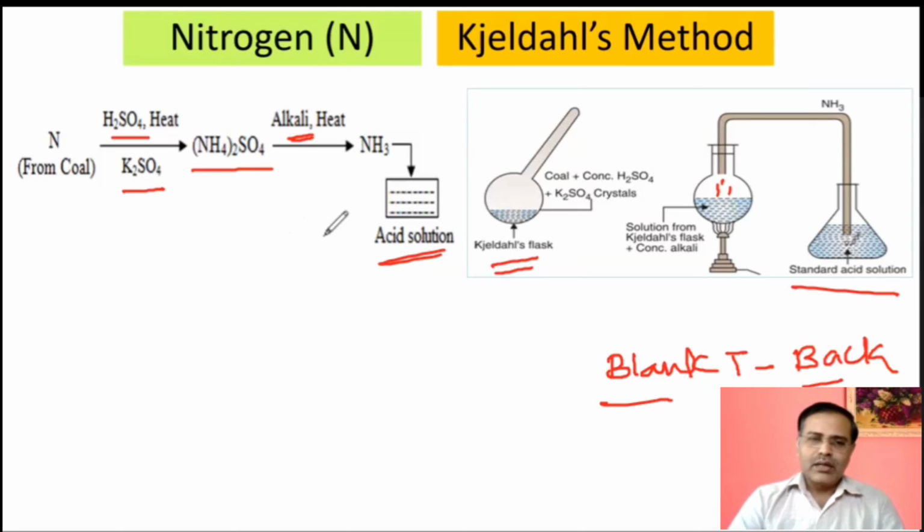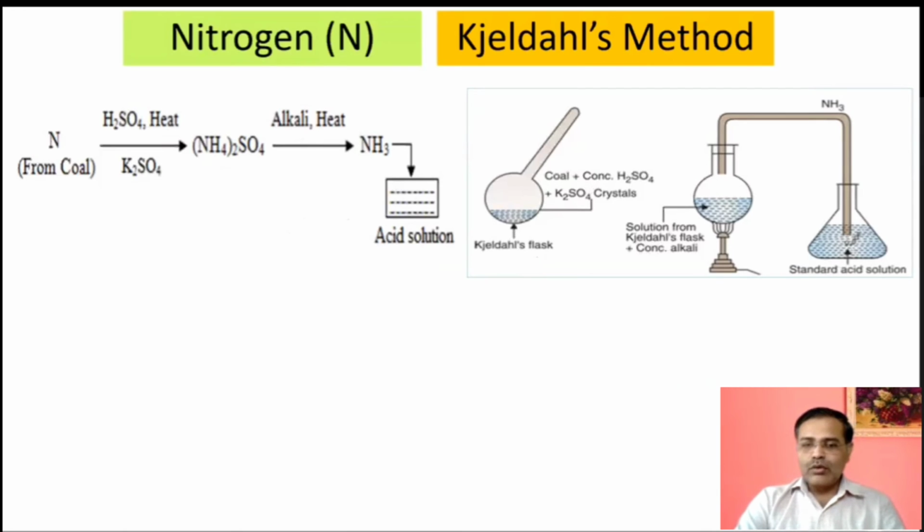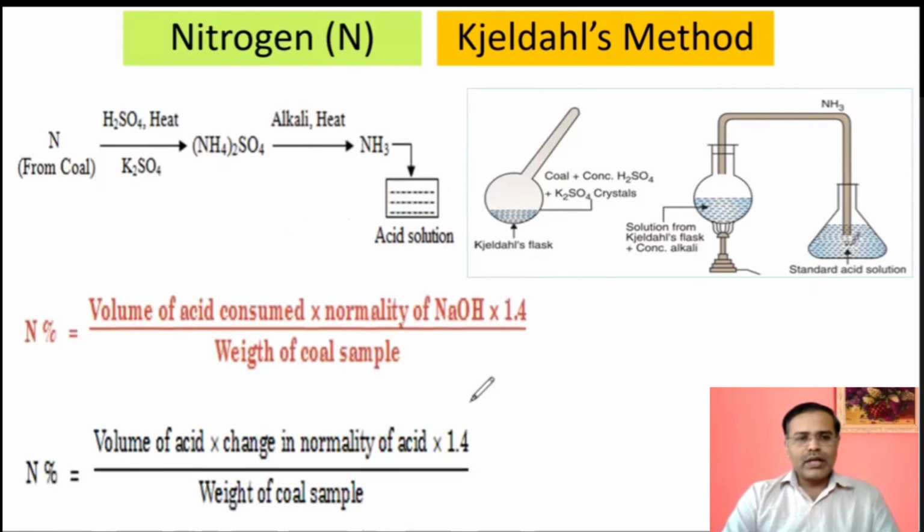And then we can find out the remaining amount of acid, so that we get the consumed amount of acid. We want to find out how much quantity of acid is consumed by ammonia. As ammonia is formed here, that ammonia is consuming some acid. So how much acid is consumed, that we should know. So the formula is, we can say only one formula. The upper formula is sufficient.